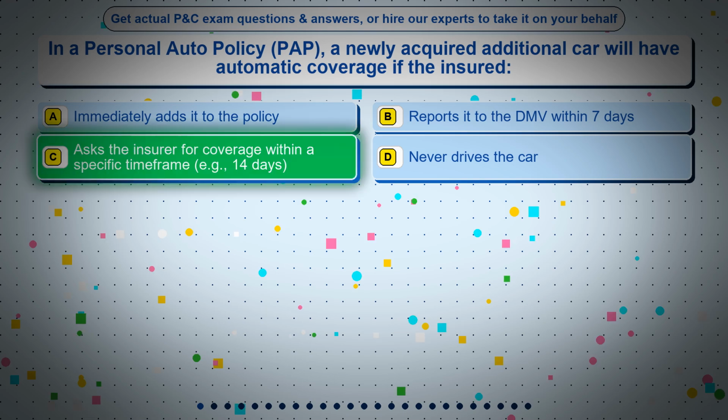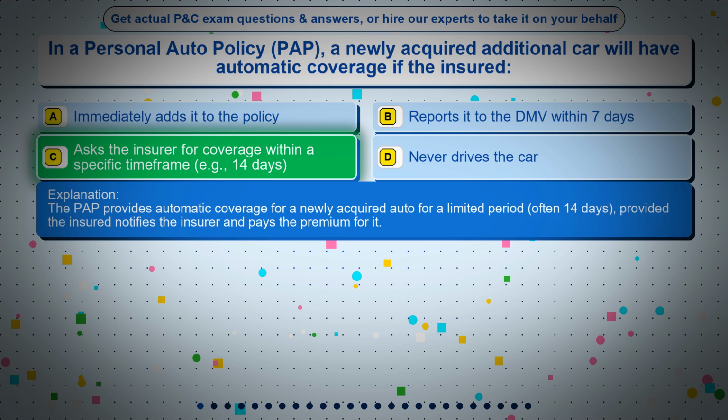The correct answer is option C, asks the insurer for coverage within a specific time frame, for example, 14 days. The PAP provides automatic coverage for a newly acquired auto for a limited period, often 14 days, provided the insured notifies the insurer and pays the premium for it.